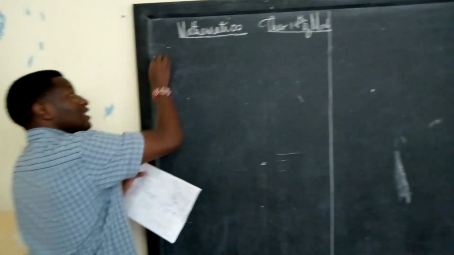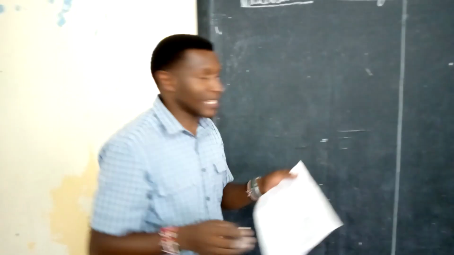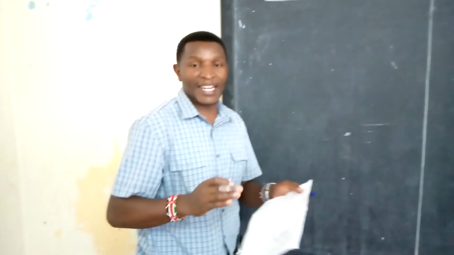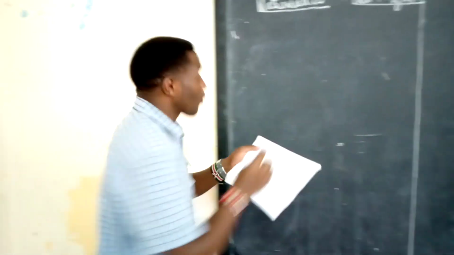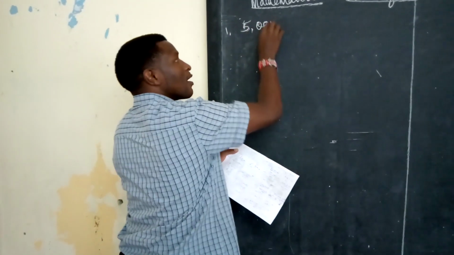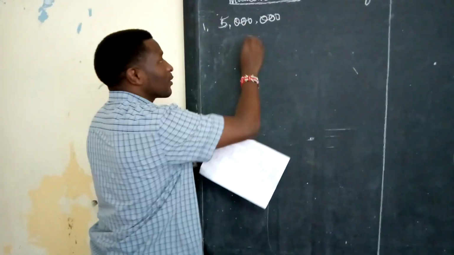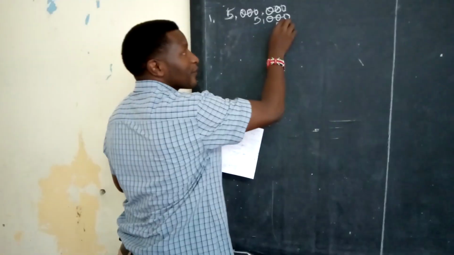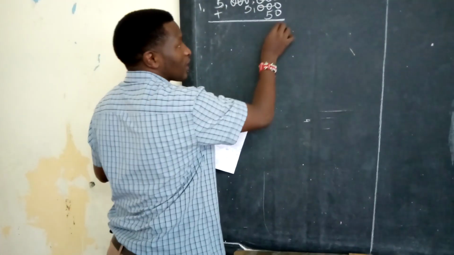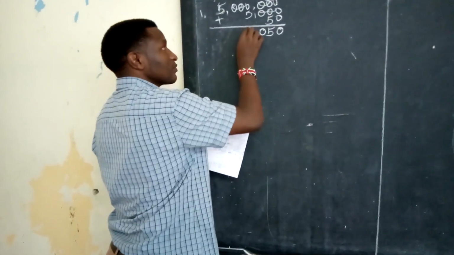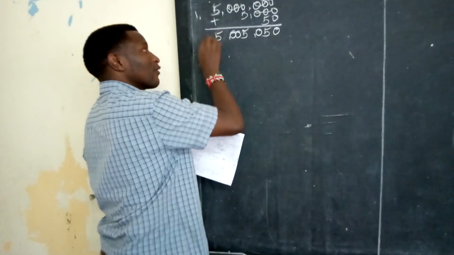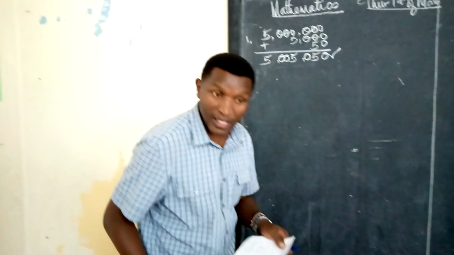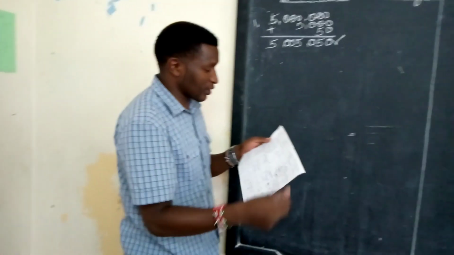You have the first question here that requires you to write words in figures. And it reads clearly 5,050. Right, just like you have been told. We have 5 million. Quickly, and you save time. 5 million. We have 5,000. 5,000 and 50. This is where the challenge comes. 50 should be at the end there. Then you add up this one. This gives you 0, 5, 0, 5, 0, 0, and 5. Once you have done that, can you ensure that you pick the correct answer with this arrangement? Clear? Very many questions of that caliber will always be brought.